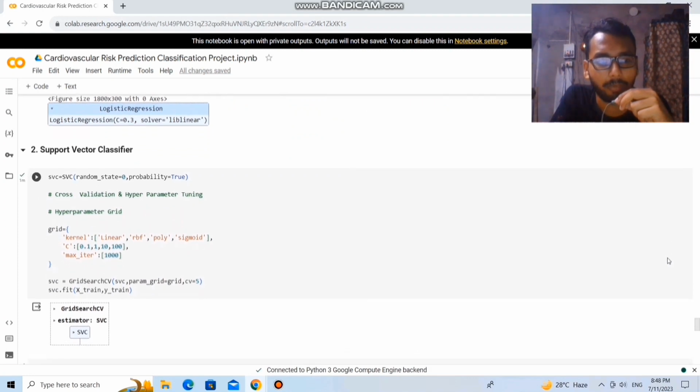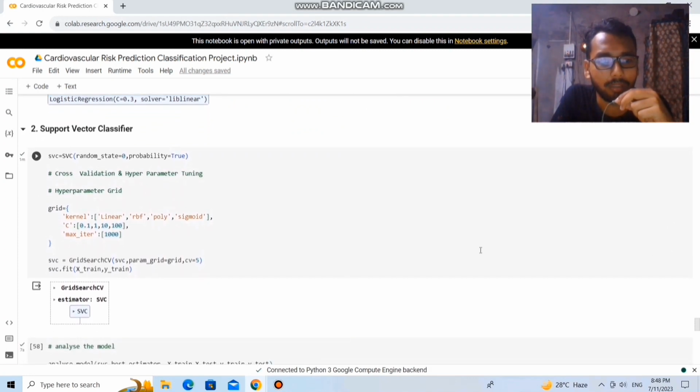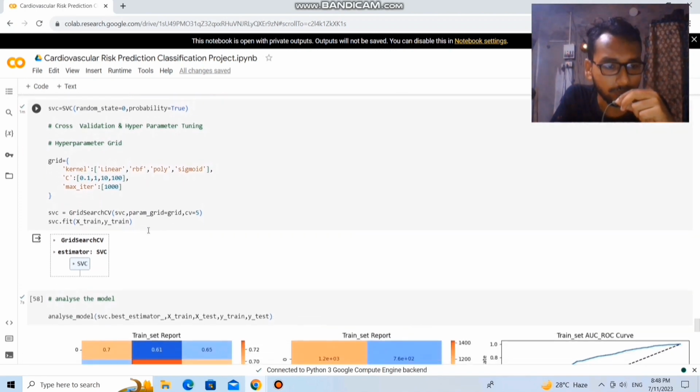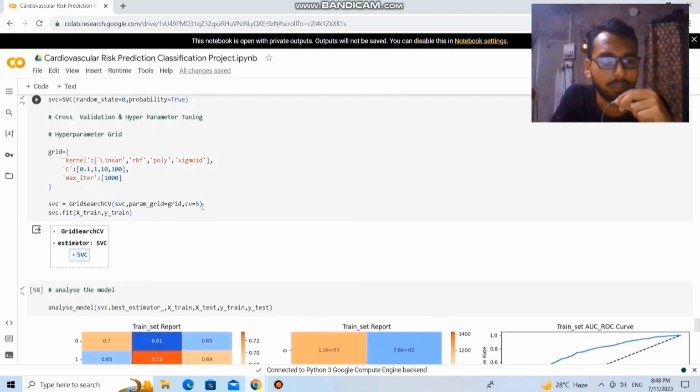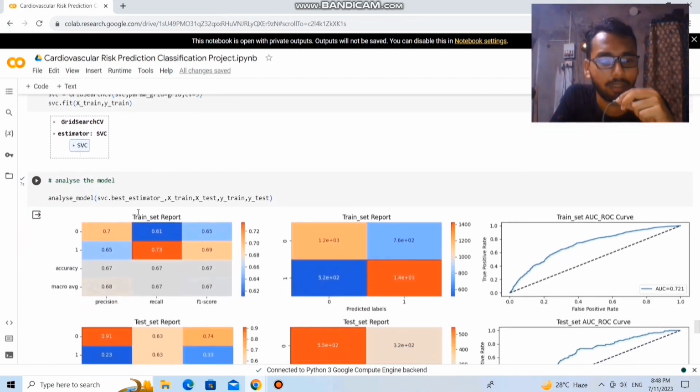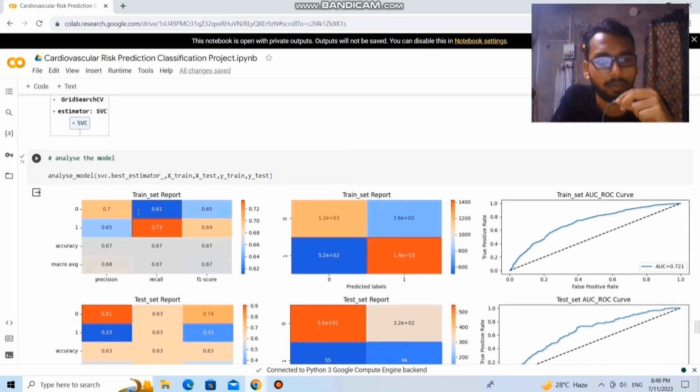The next machine learning model is the support vector classifier, and here we also create a grid for hyperparameter tuning, build the support vector classifier model, and fit the training dataset into it. In the case of the support vector classifier, we see that the recall value for 1 is 0.73 while the accuracy is 0.67, and in the case of 0, the recall value is 0.61 and the F1 score is 0.65.